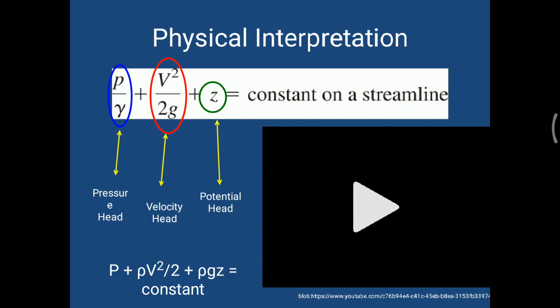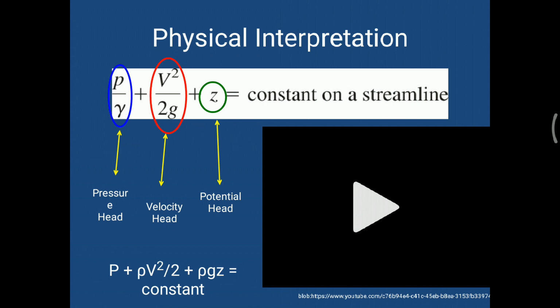Now we need to measure this energy in terms of head. The first term is the pressure head, the second term is the velocity head, and the third term is the potential head. Potential head is nothing but height, and all these terms have one unit, because we are measuring in terms of height, that is the meter. Meter is the unit of all these terms. So total energy at any point should be constant.